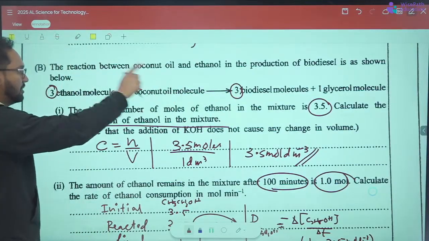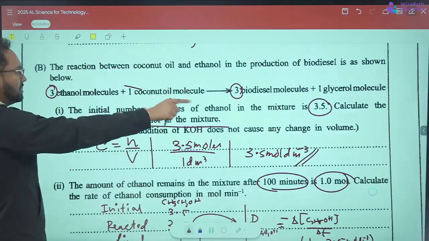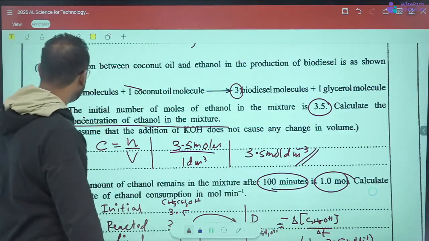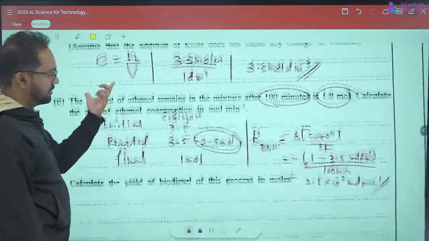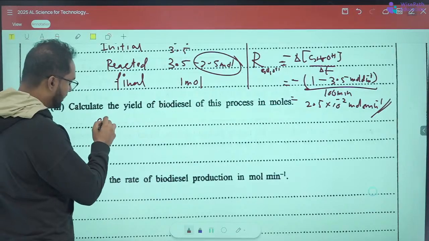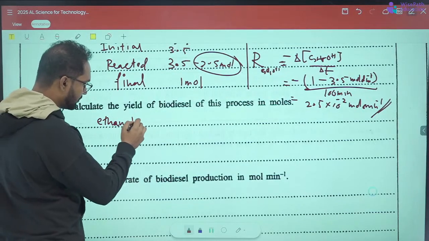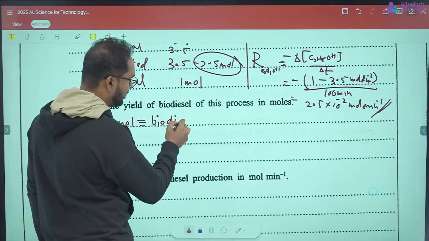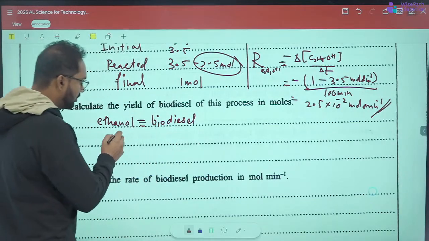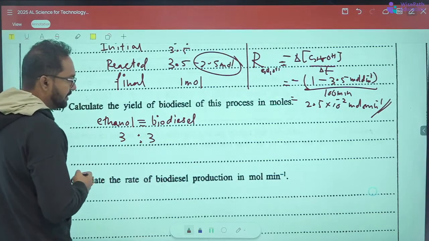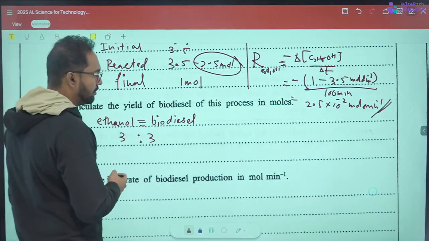So the stoichiometric ratio of consumption and production is 1 to 1. I'll write this: ethanol and biodiesel. Stoichiometric ratio is 3 to 3, which means it's 1 to 1.